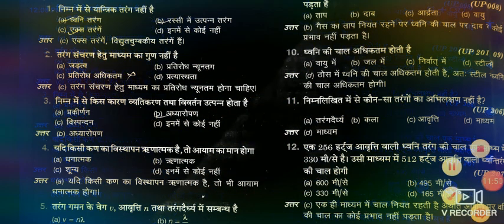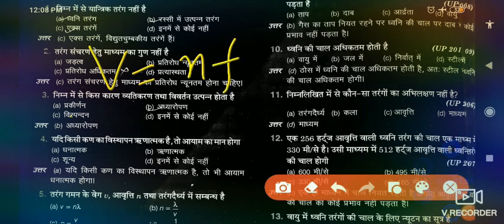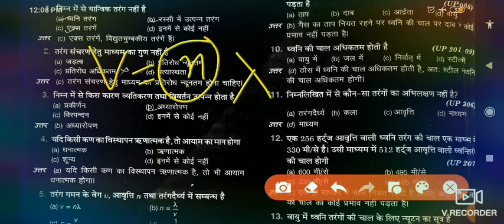We write this formula as v equals n lambda, where n is frequency and lambda is wavelength. Keep in mind, frequency is a constant because frequency never changes.